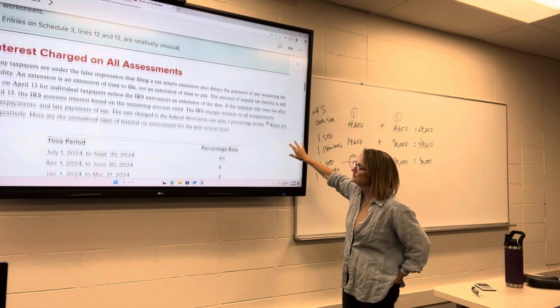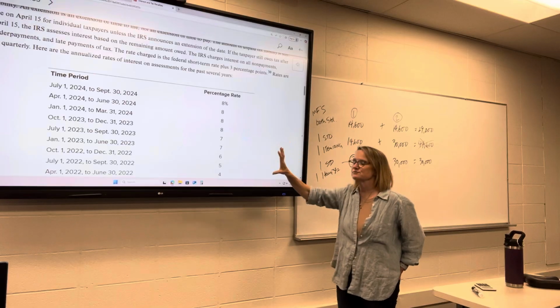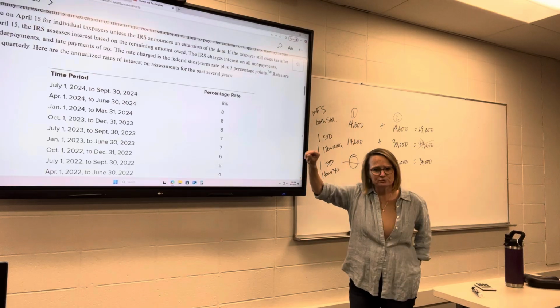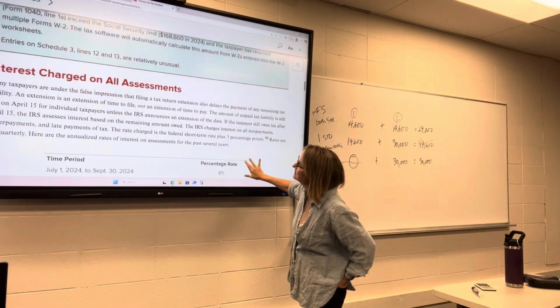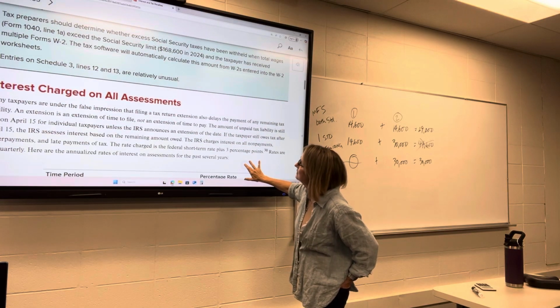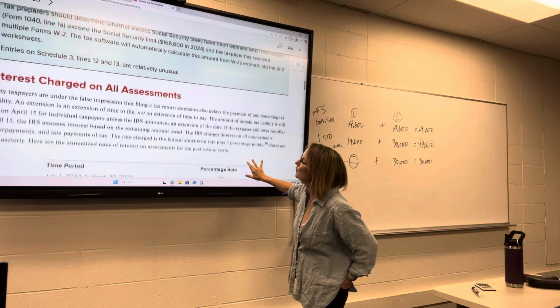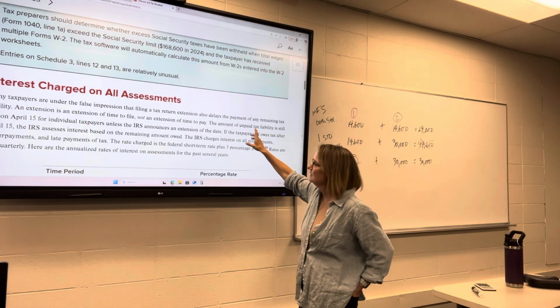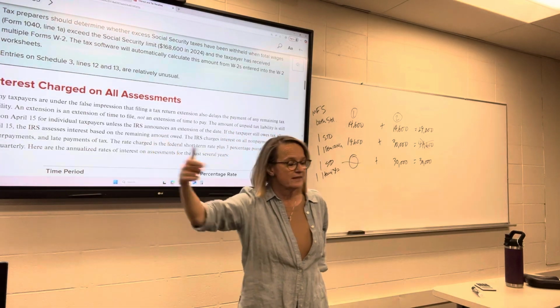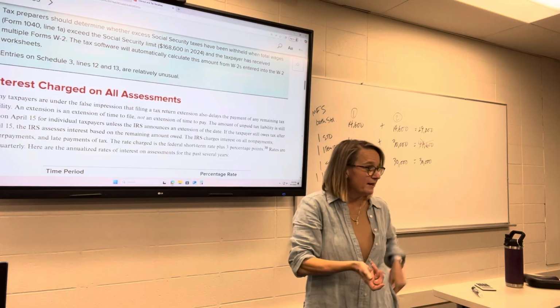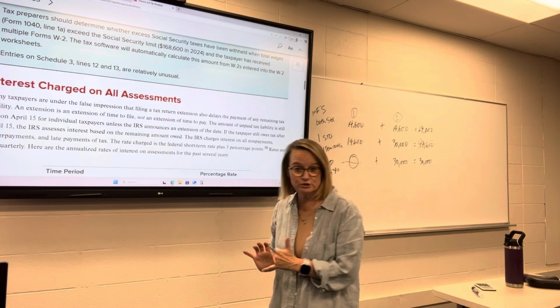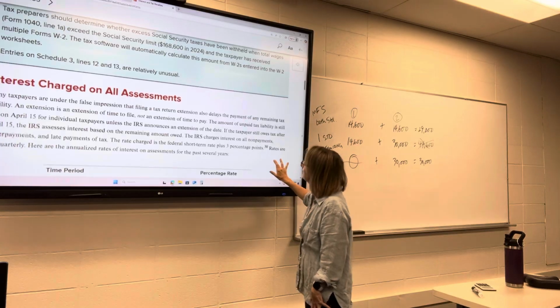Interest charges. You may need this for some of the problems in Chapter 2, FYI. These percentages when you're doing some calculations. So when you file an extension of your tax return, it does not extend the time to pay. You still have to pay on time. And if you don't pay on time and you owed, they will start charging you interest for it.